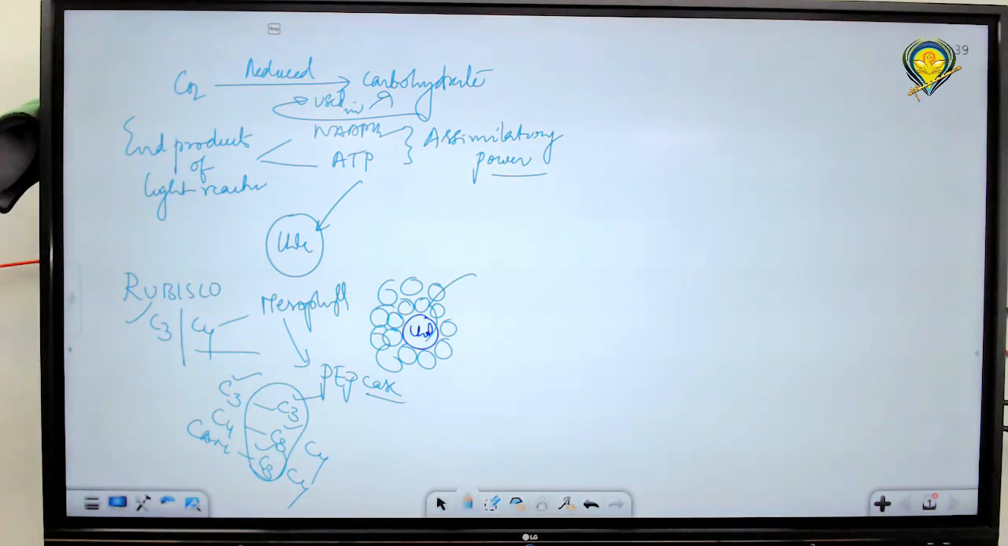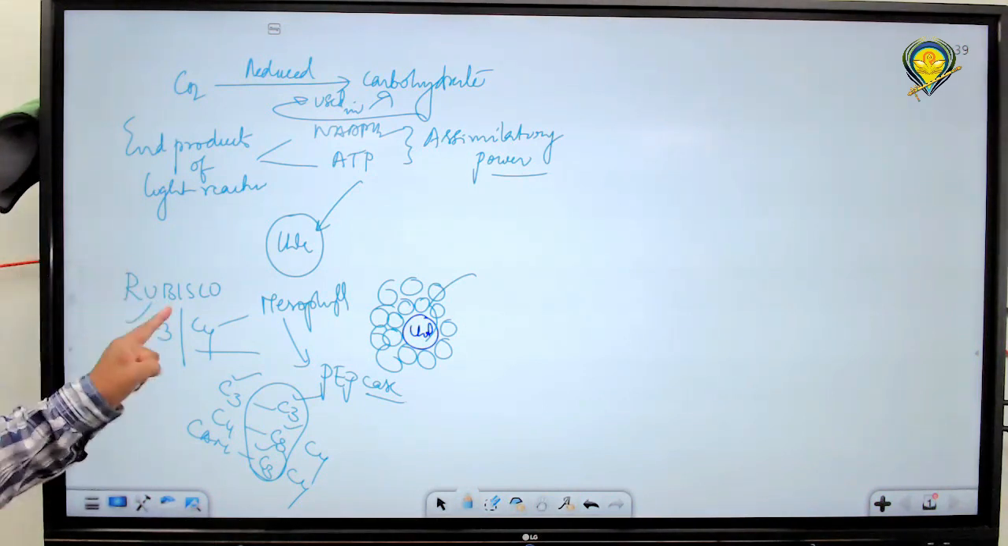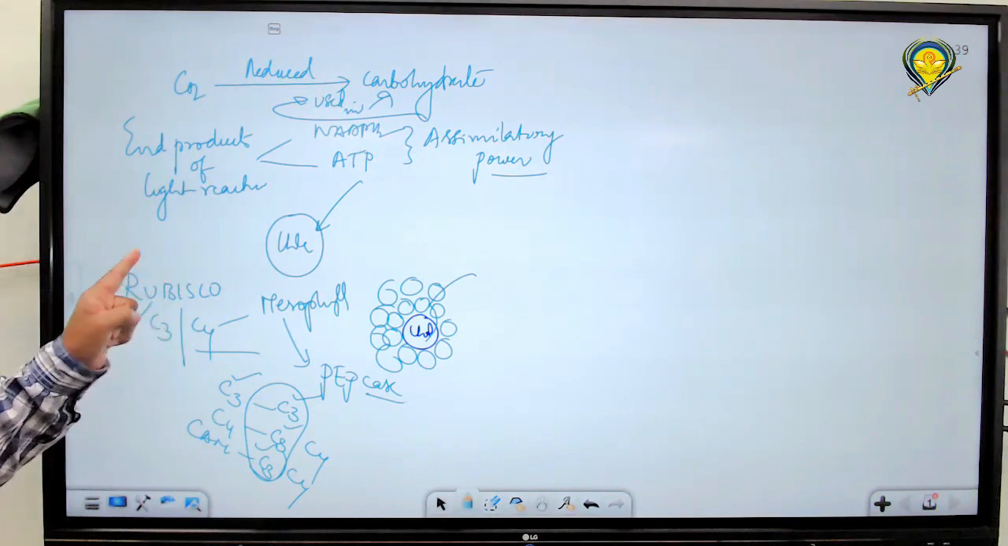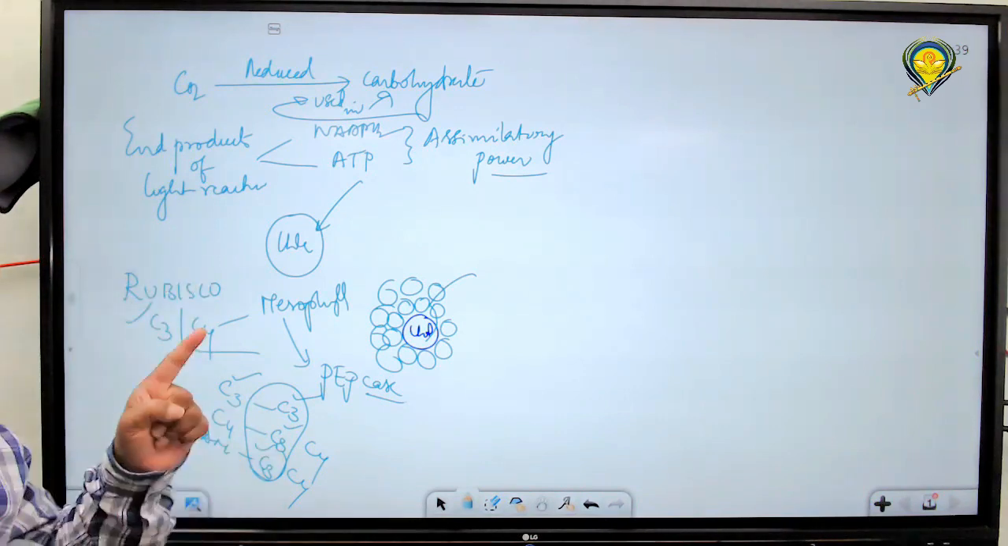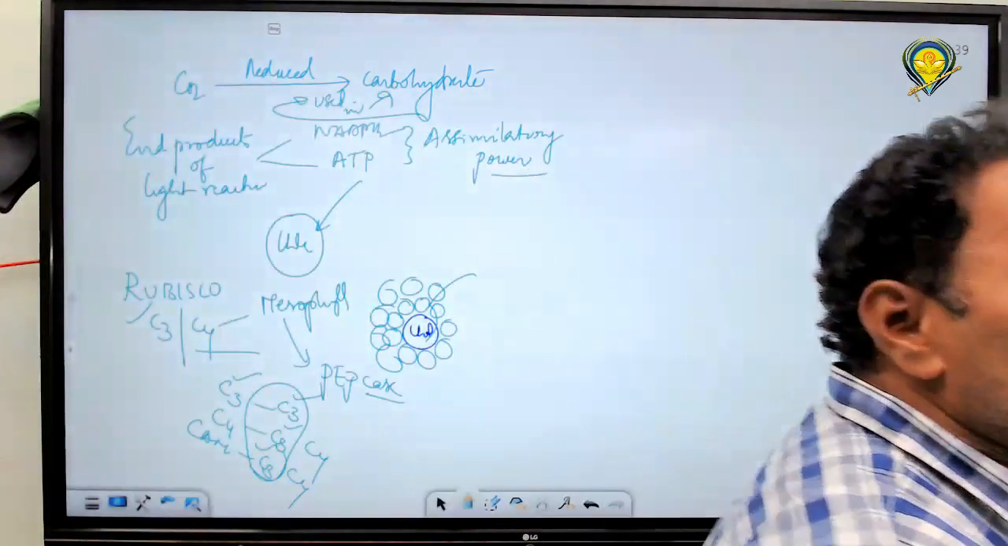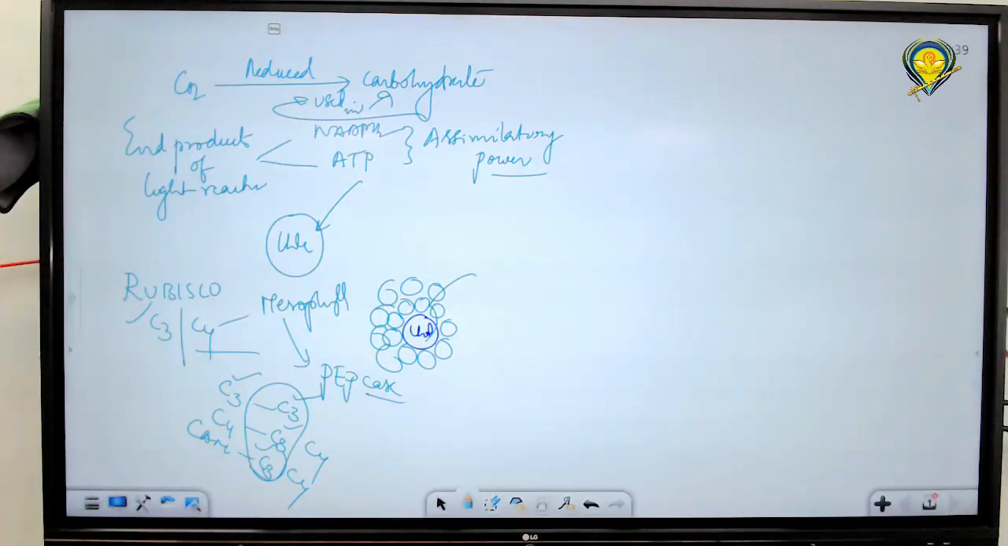In the C3 cycle, what is the main enzyme? Rubisco. Initial carboxylation is catalyzed by Rubisco. Rubisco is the most abundant protein on the earth. If you take only animals, it is collagen, but on the surface of the entire earth, it is Rubisco. Enzymes are made up of proteins, so this is the one.